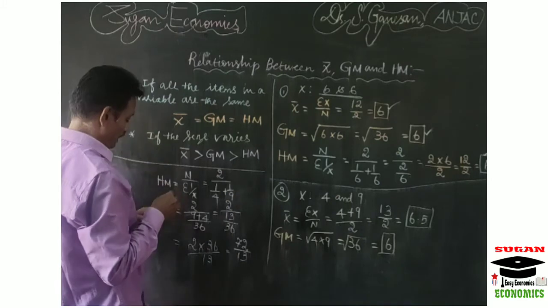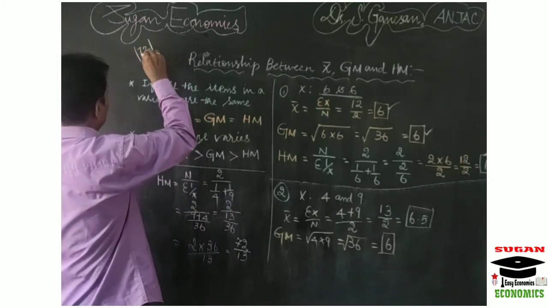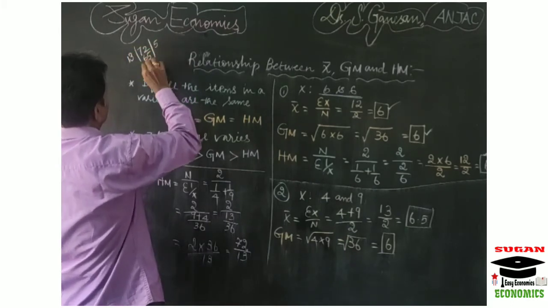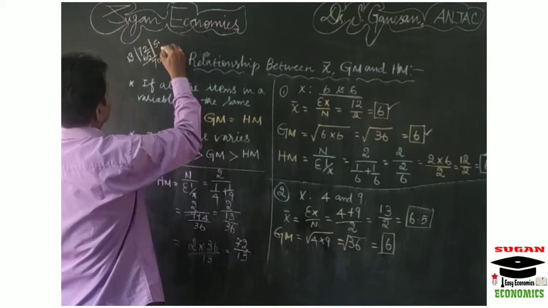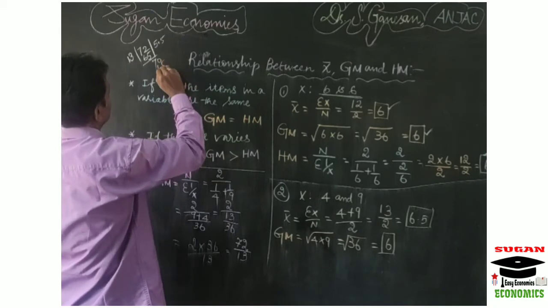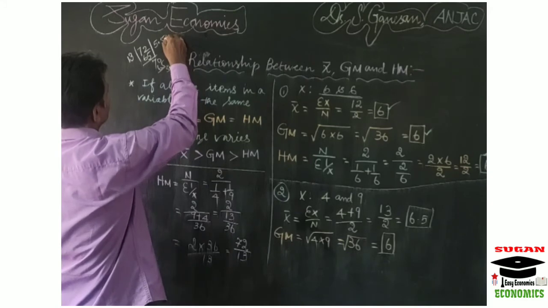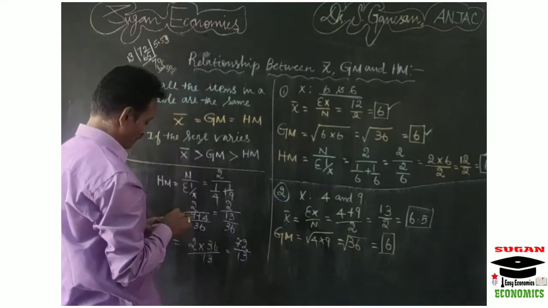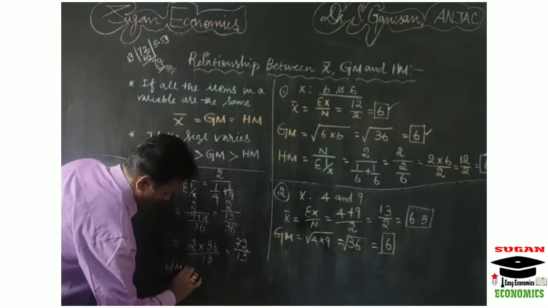Dividing 72 by 13, we take about 5.5. So harmonic mean equals 5.5.